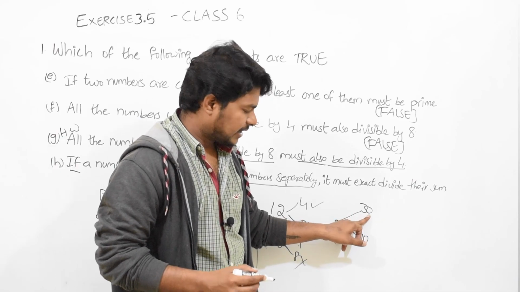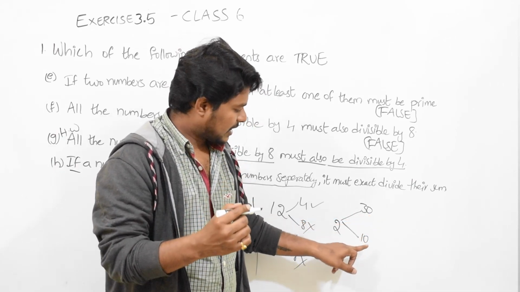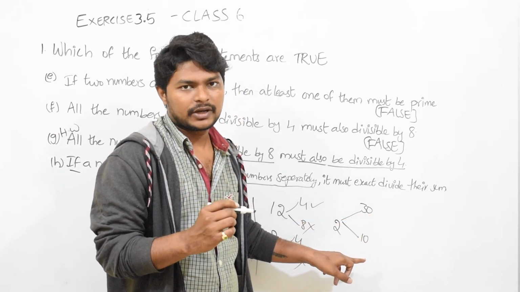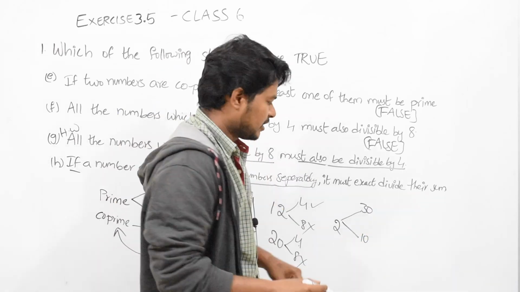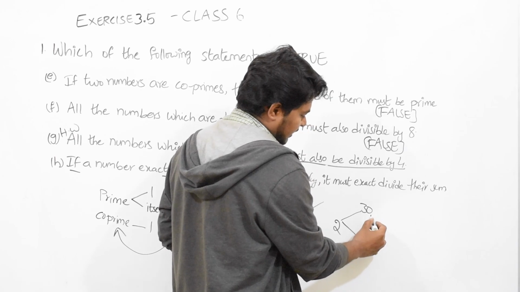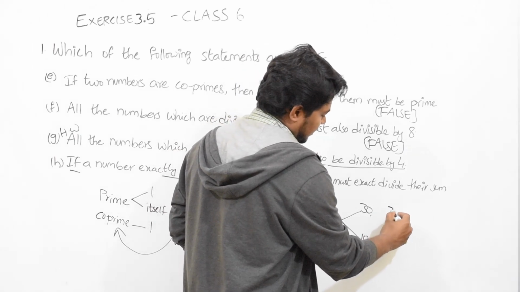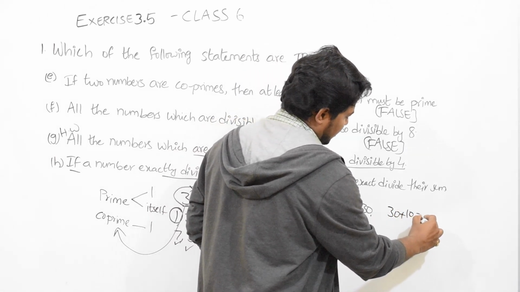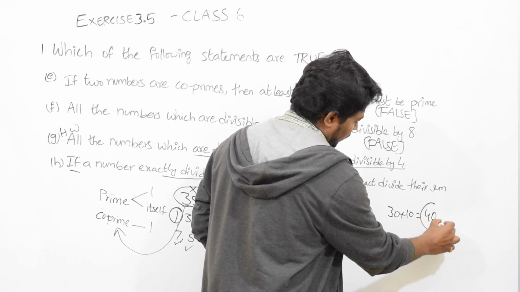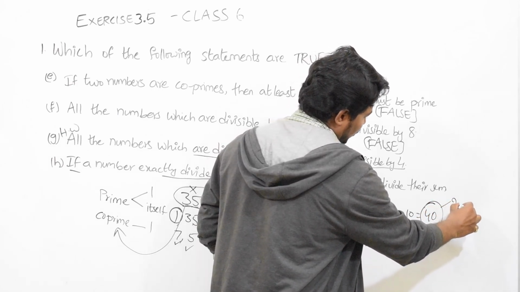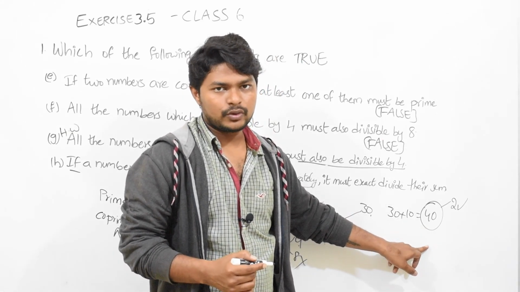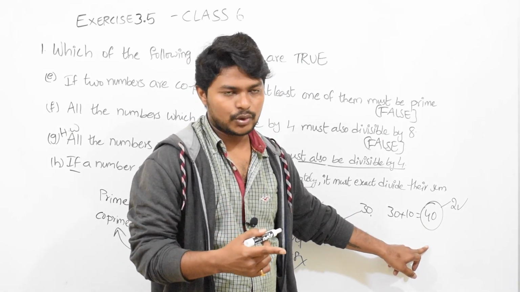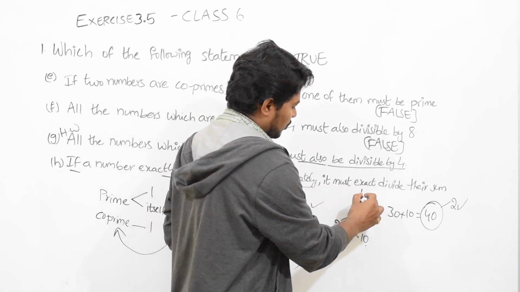Means 30 is divisible by 2 and 10 is divisible by 2. And they are saying it must exactly divide their sum. Then what is the sum of 30 and 10? 30 plus 10 is equal to 40. Can 40 be divided by 2? True or false? True, right? So this statement is true.